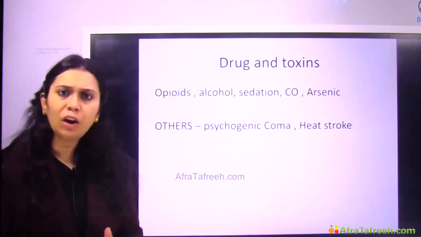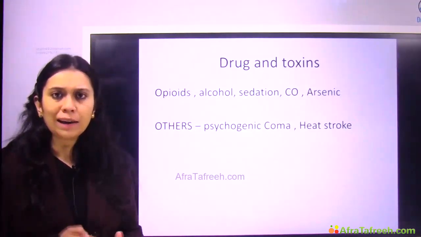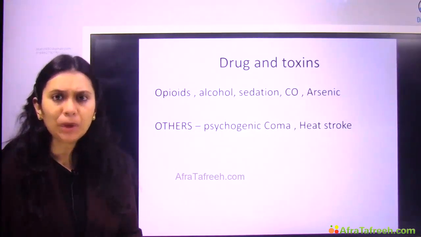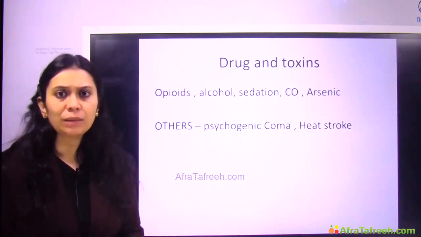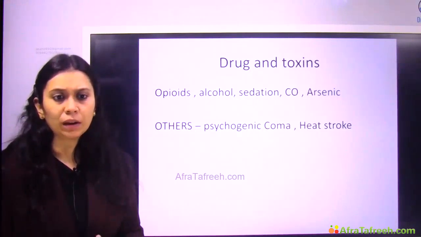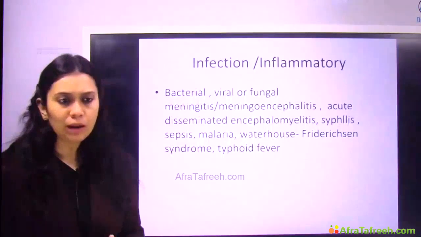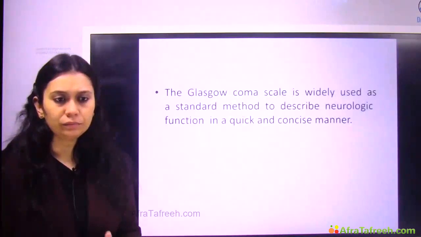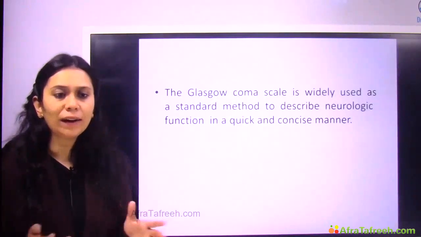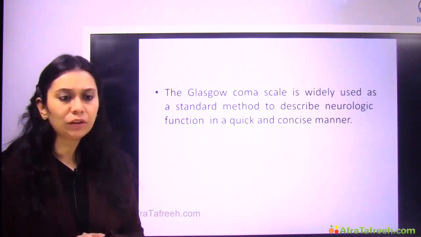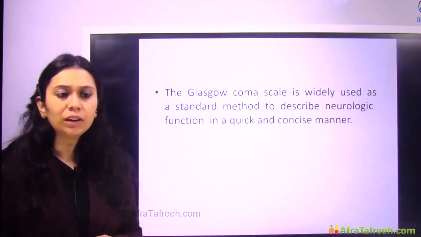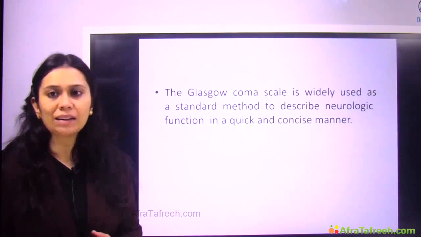So the prognosis of a patient in coma can be measured by something called the Glasgow Coma Scale. Now, what is this Glasgow Coma Scale? The Glasgow Coma Scale is a widely used standard method for describing neurological function in a quick and concise way.